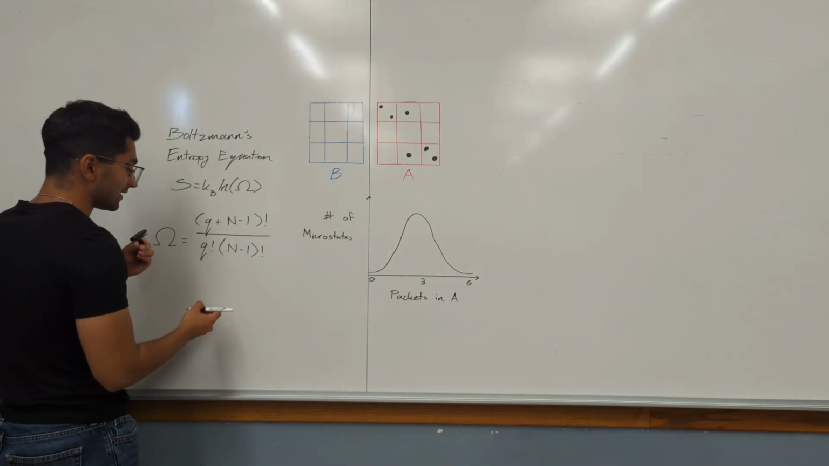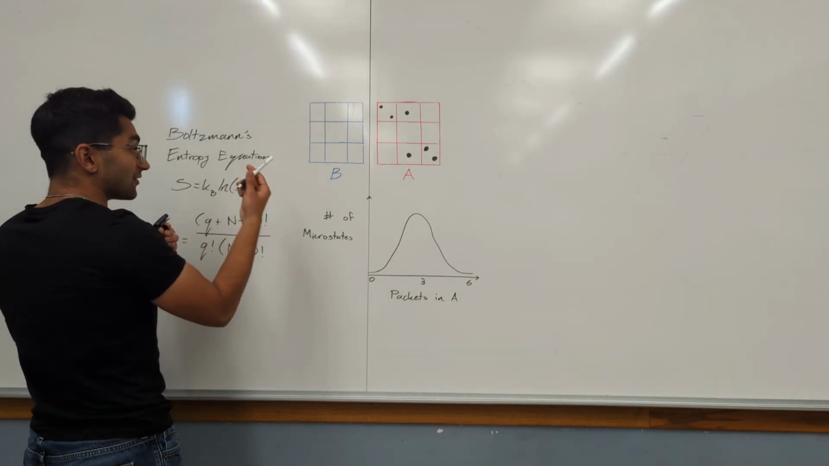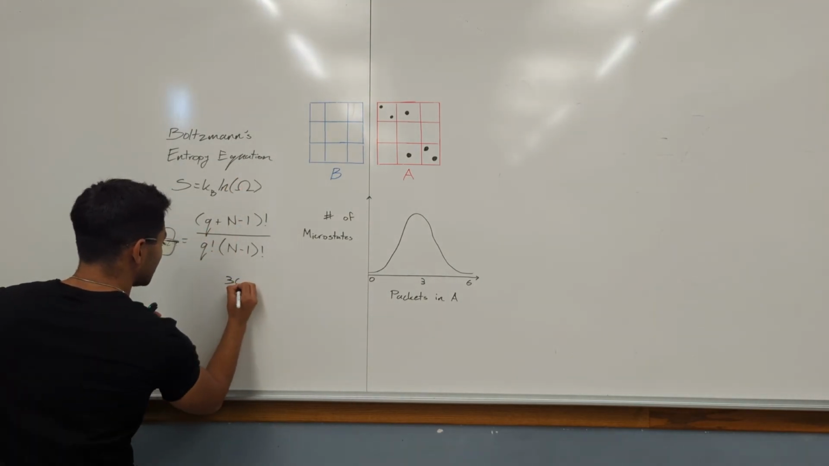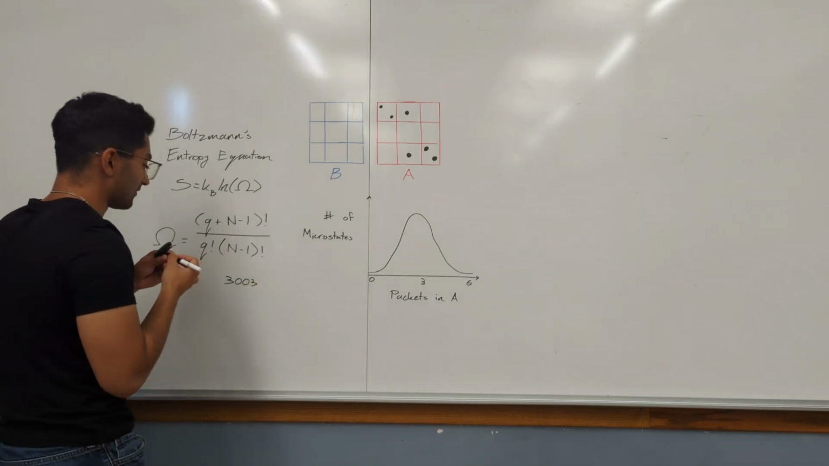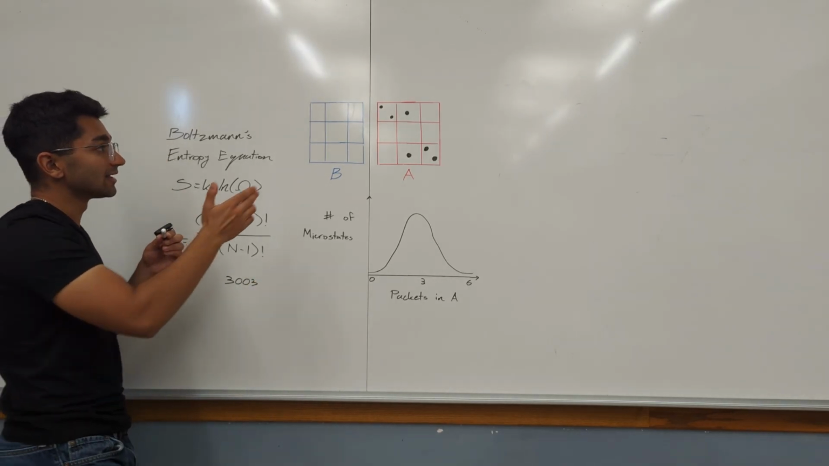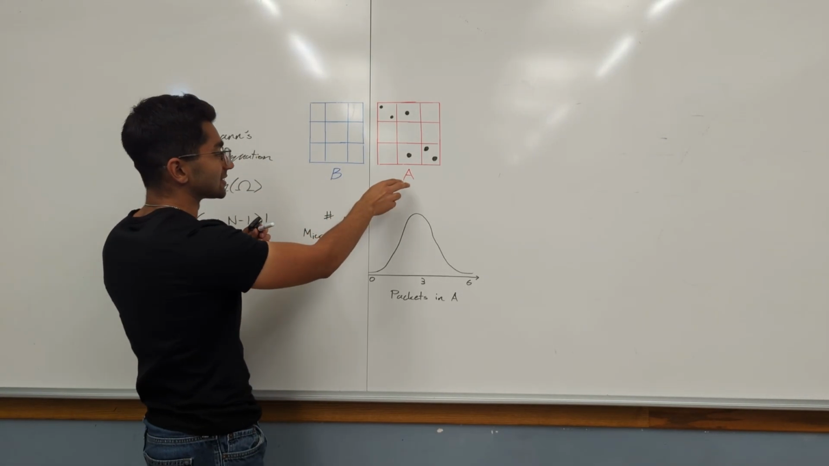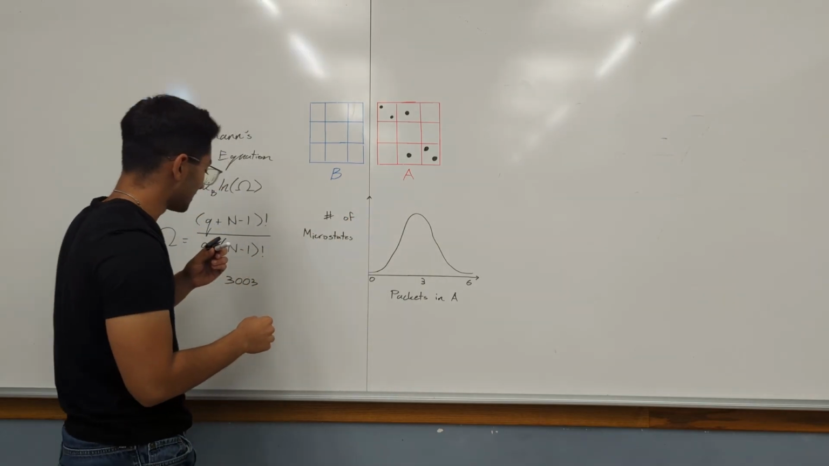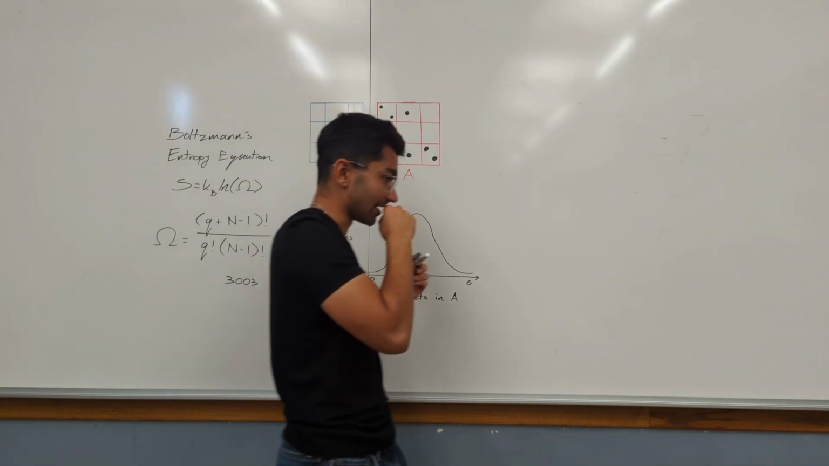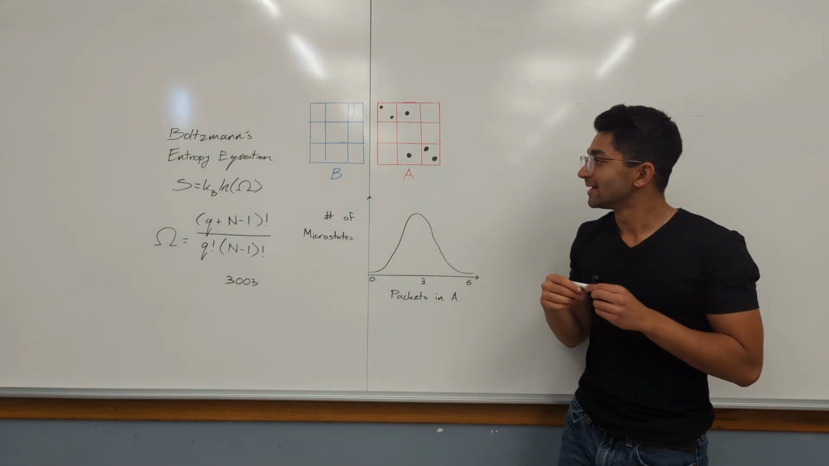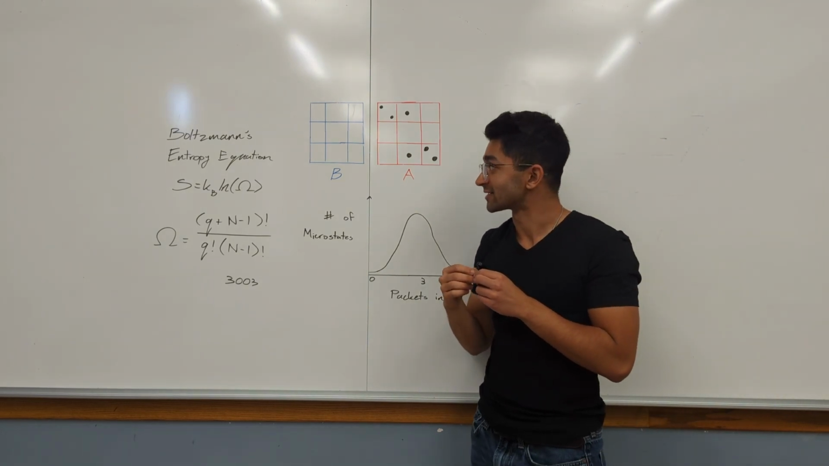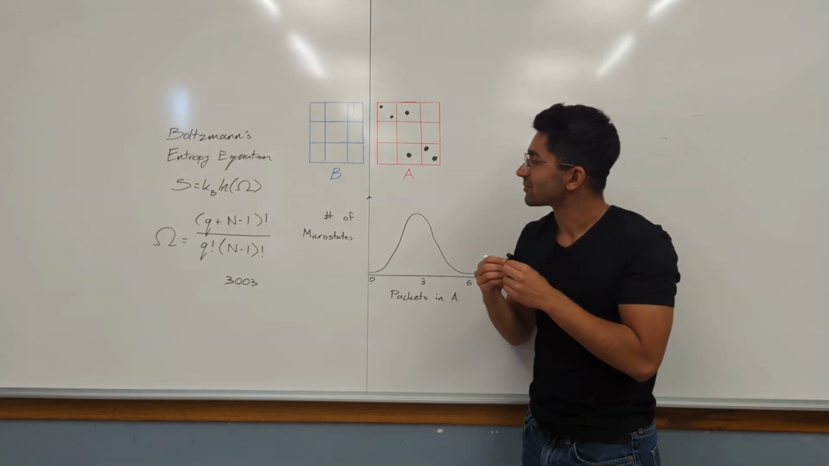We get Q=6, N=9. The number of microstates for this macrostate is 3003. Right, so there are 3003 ways that these energy packets can be arranged such that we get 6 in A and none in B. Now 3003 is quite a bit, right? Not a small number. Depending on who you ask, I guess.